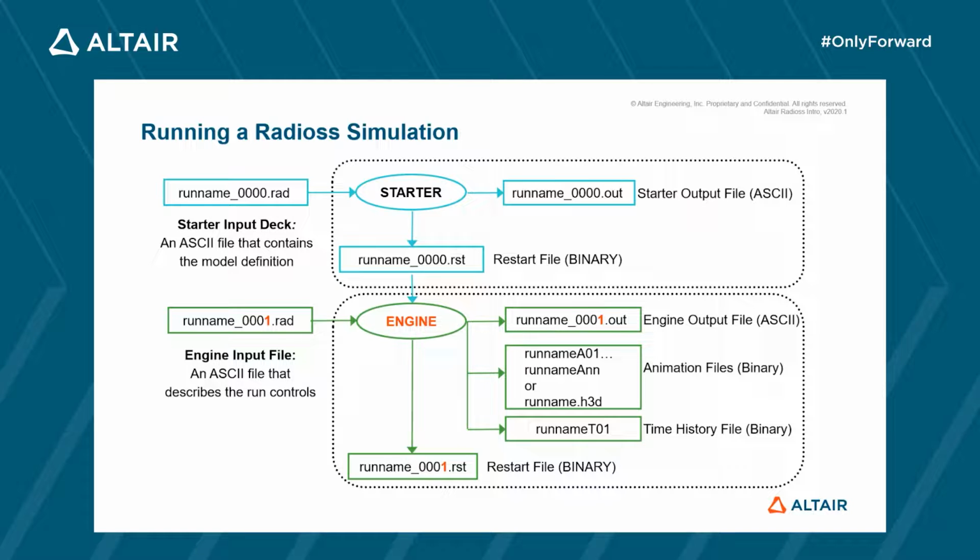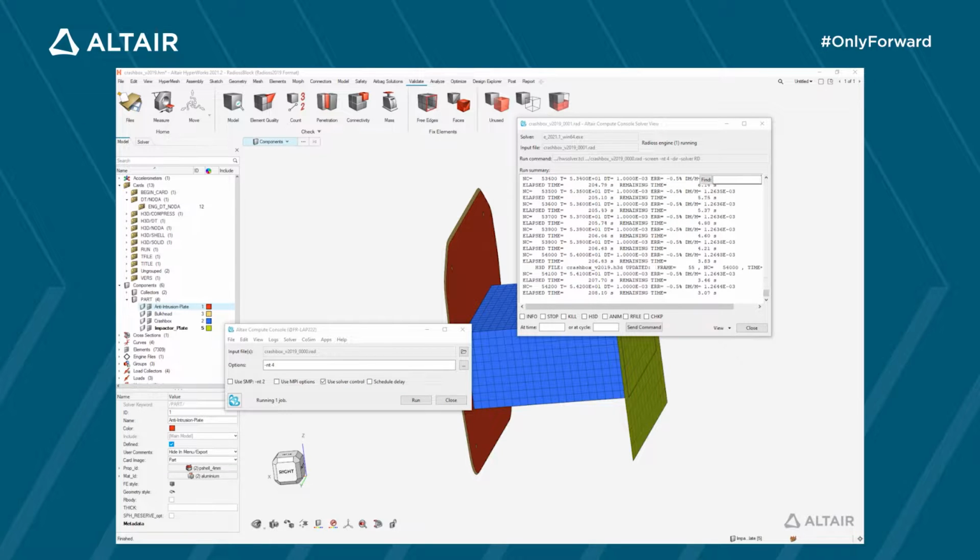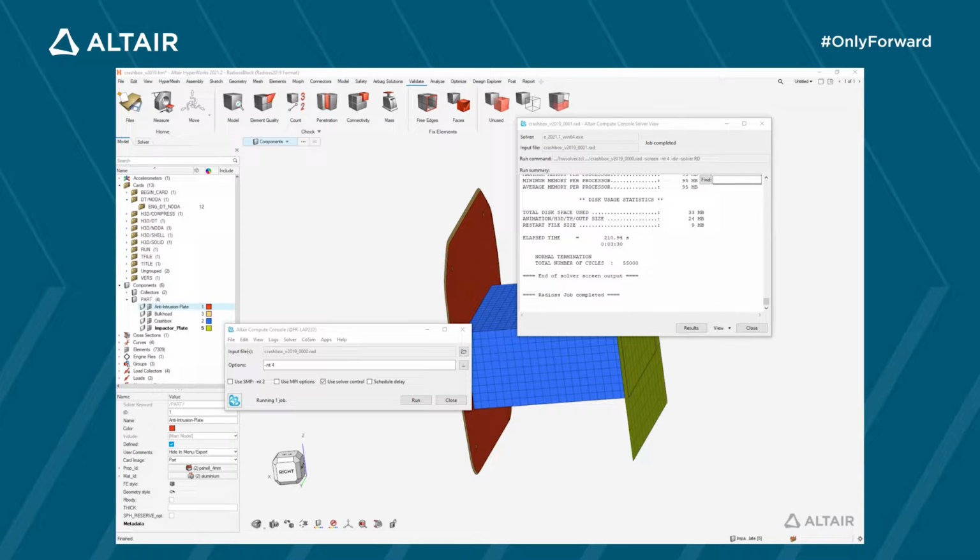And of course, it is generating the result file we define in the output step of the setup. Animation files such as H3D and time history file, T01 for first engine, T02 if there's a second engine, and so on. Let's go back to our simulation. The run is ending with normal termination.